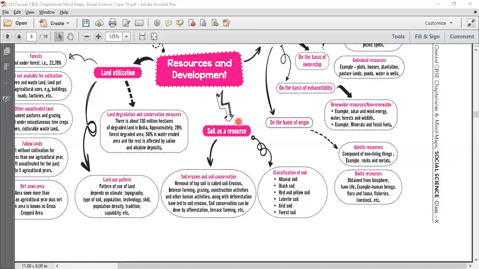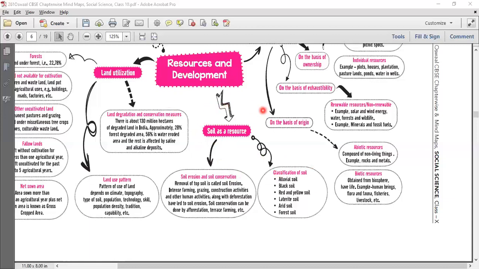Then we make a plan, making of the planning structure with appropriate technology, skill, and institutions. So then you make a planning structure that this resource will use this technology, it will require this skill, and it will happen in this institution. And then finally, match the resource with the development plan.